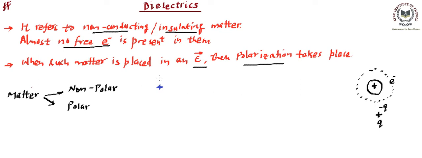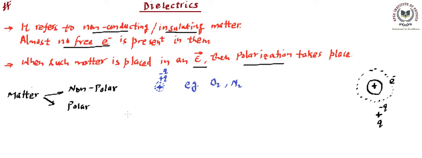So at the same location you will find positive charge, and at the same location you will find negative charge. So that's called non-polar molecules, because they are not polarized. For instance, examples of non-polar substances or matter are oxygen and nitrogen, right? If you talk about oxygen, both are oxygen atoms, so these atoms will be behaving like this.